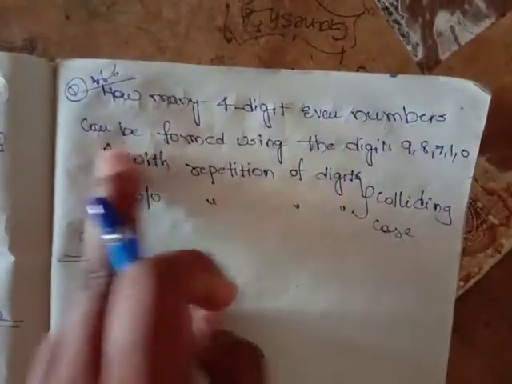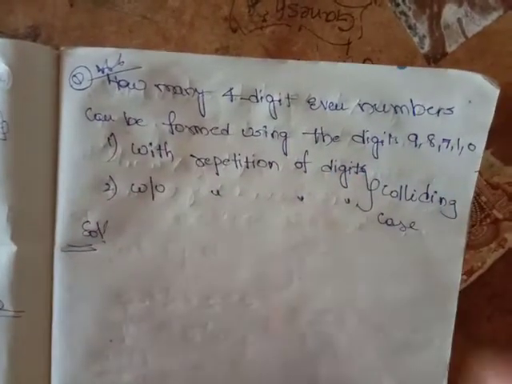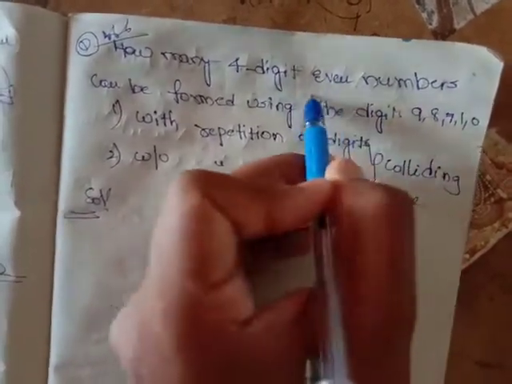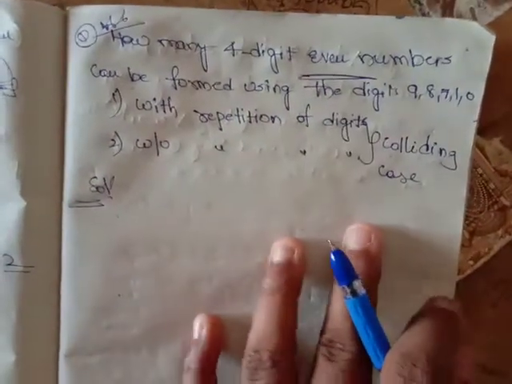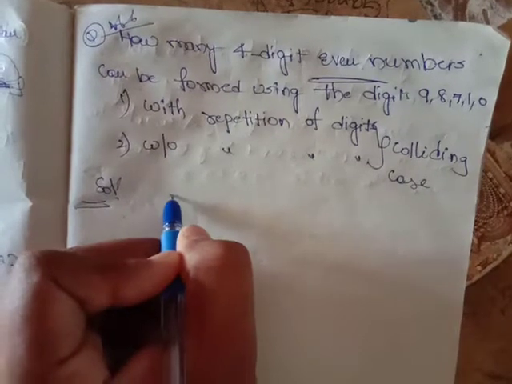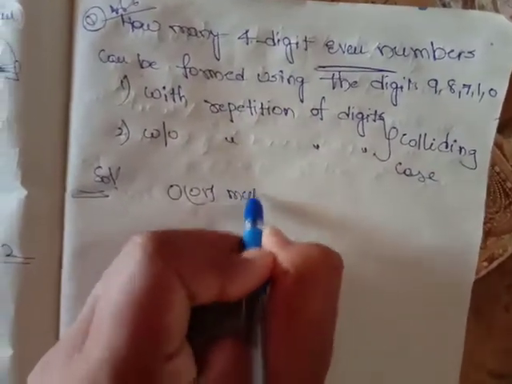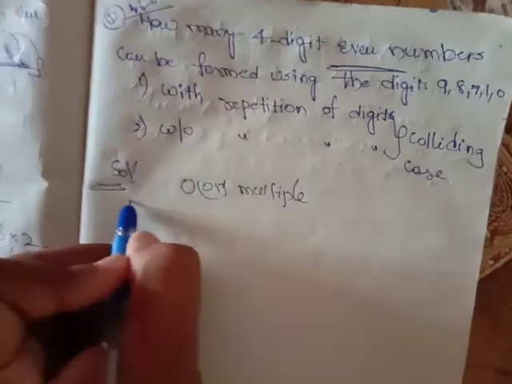See, friends, what is the question asking? How many 4-digit even numbers can be formed using the digits 9, 8, 7, 1, 0, with repetition of digits, without repetition of digits? See, friends, it is asking for even numbers. What is an even number? Its last digit should be 0 or a multiple of 2.